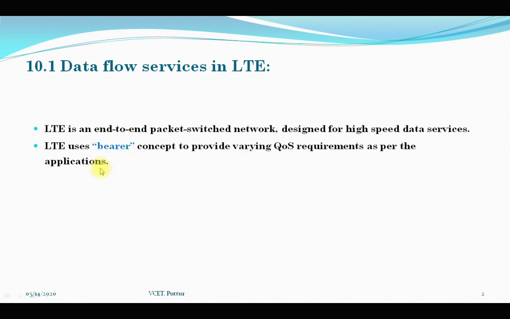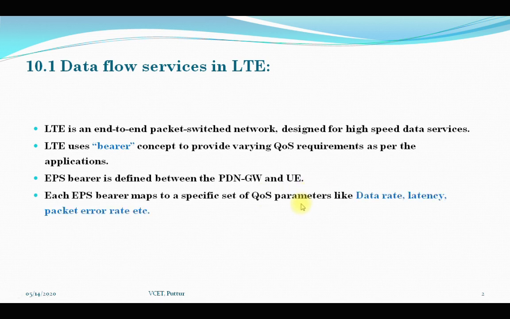Here each EPS, Evolved Packet System bearer for short, is defined between the packet data network gateway and the user equipment, and this maps to a specific set of quality of service parameters, which are data rate, latency, packet error rate, etc.